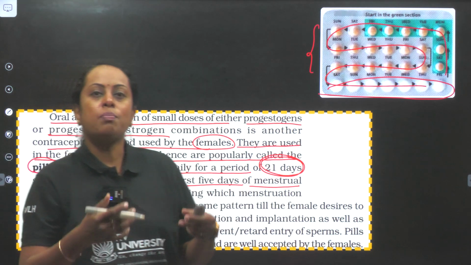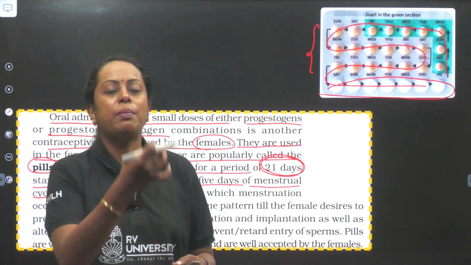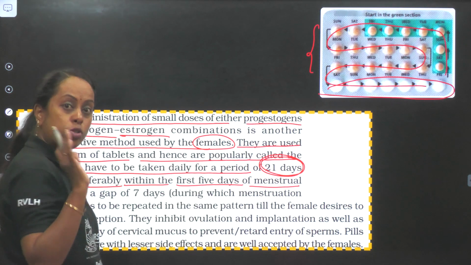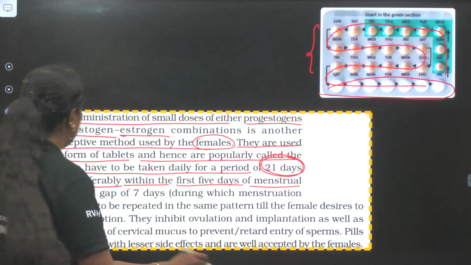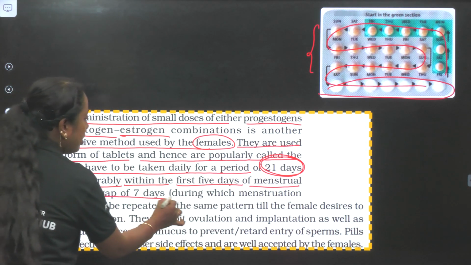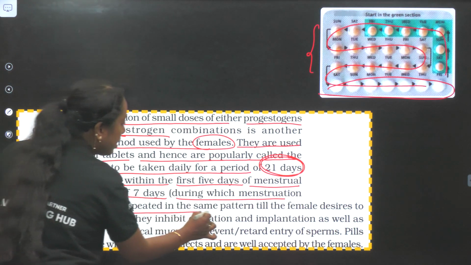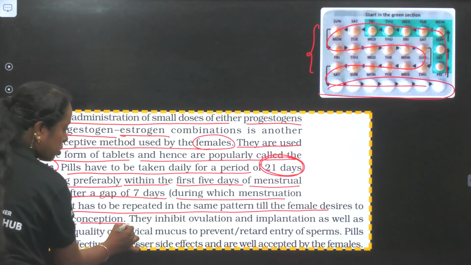So, after the bleeding phase has been completed, after the first 5 days, a female starts taking this particular tablet and stops and gives a break. So, her menstrual cycle once again occurs. After a gap of 7 days during which menstruation occurs, it has to be repeated in the same pattern till the female desires to prevent conception.